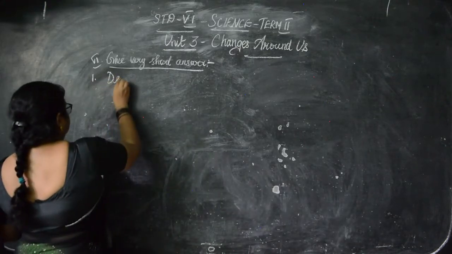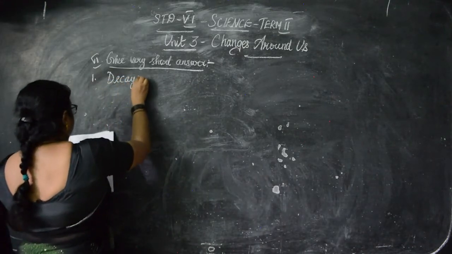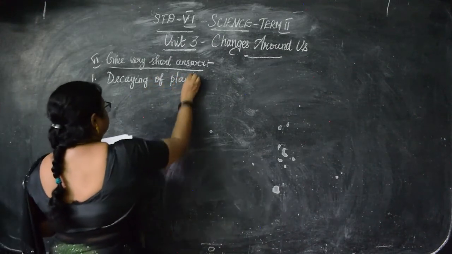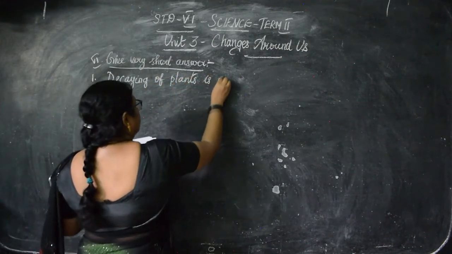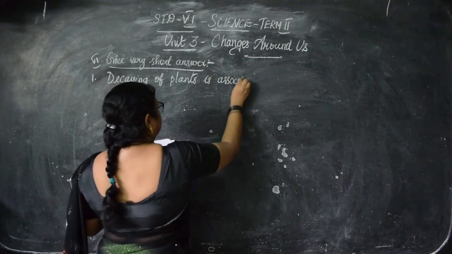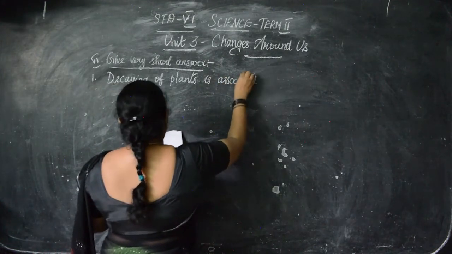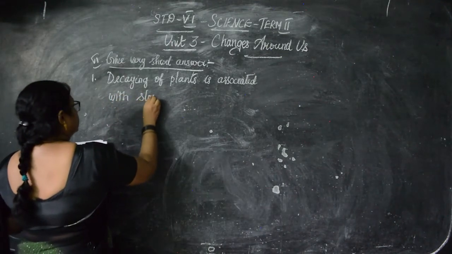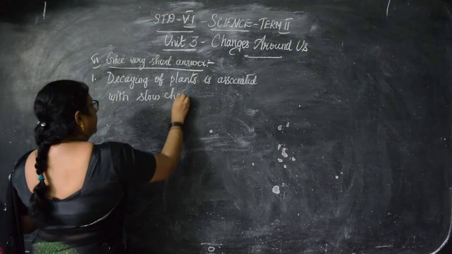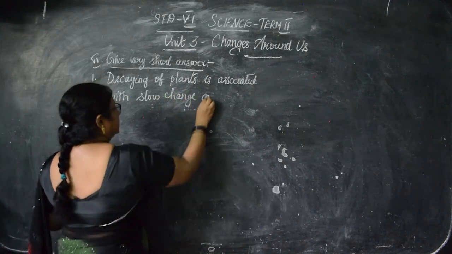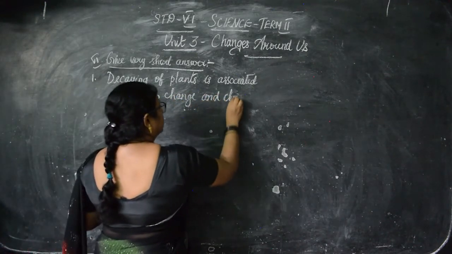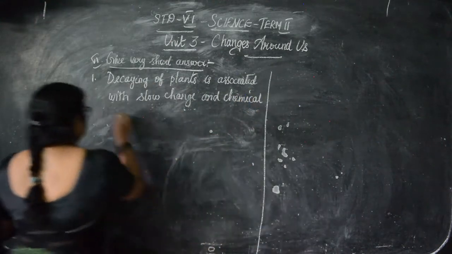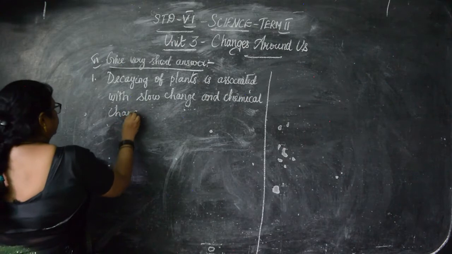Answer is: decaying of plants is associated with slow change and chemical change. Okay, children, this is the first answer.